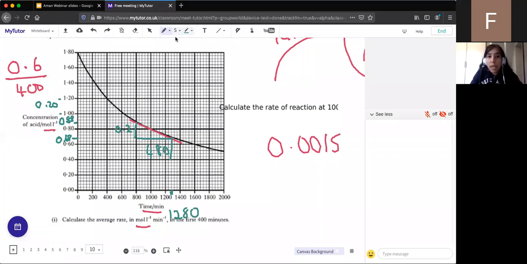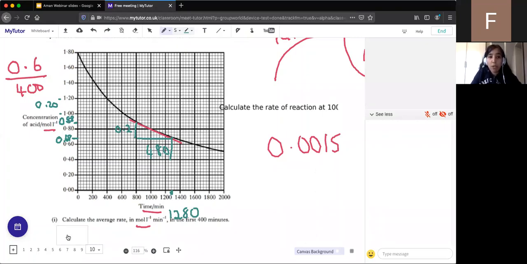Great. Okay, so before we move on, any questions on calculating the rate of reaction? So there's 2 types of questions. The first one is calculating the rate in a specific time period, which is just about finding how much product was formed or how much reactant was lost divided by time. And the second one was about looking at a specific time point, which is a higher tier question, and then calculating the gradient as we do in maths. So any questions on those at all?